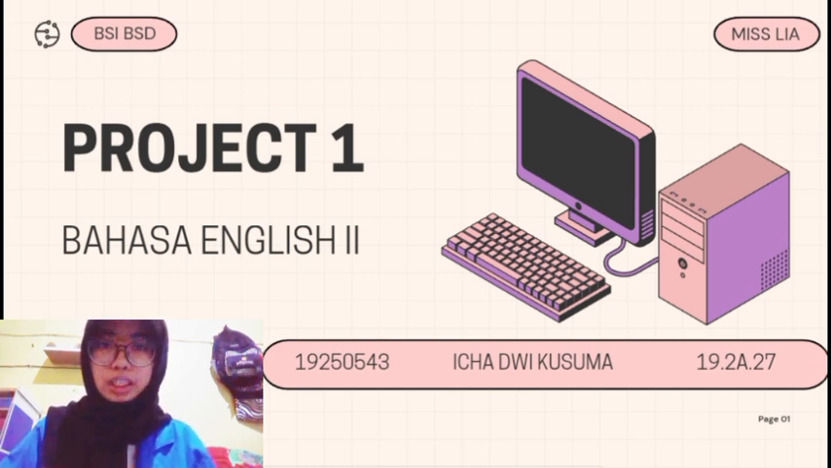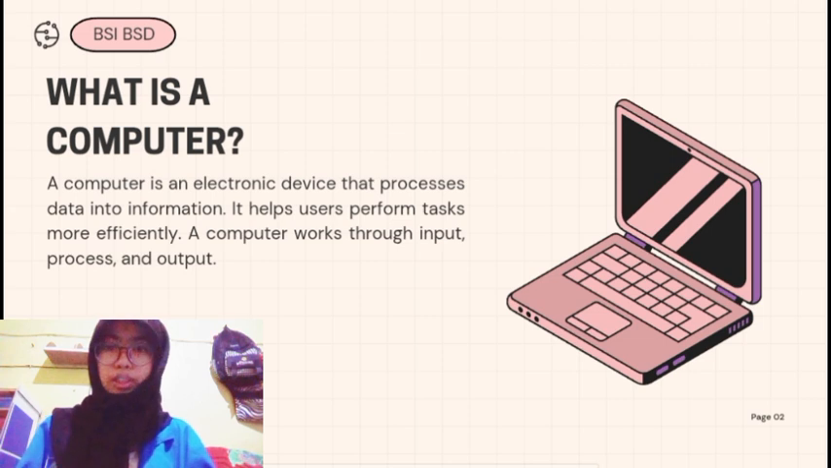In this presentation, I will explain the basic concept of computers and the important role of hardware in a computer system. A computer is an electronic device that processes data into information. Computers are used in many daily activities such as typing documents, browsing the internet, storing files, and doing calculations. Computers help users complete tasks faster and more efficiently compared to doing them manually.